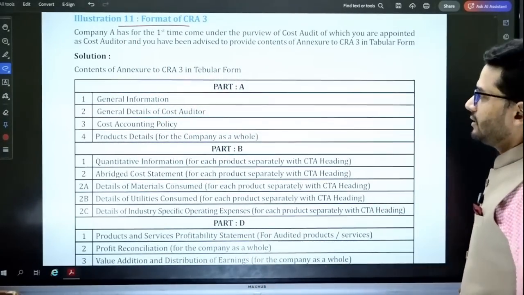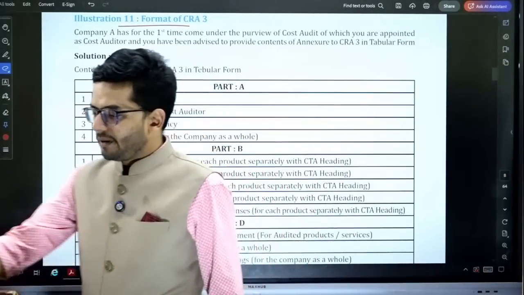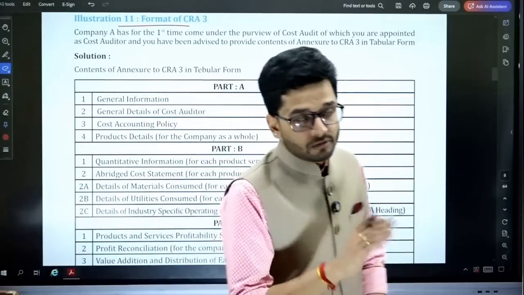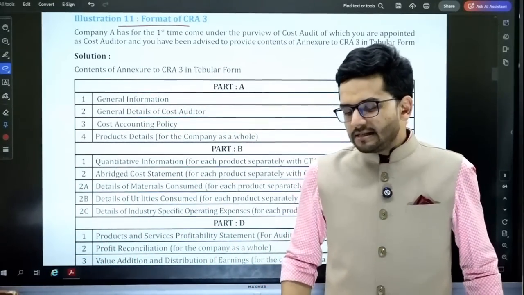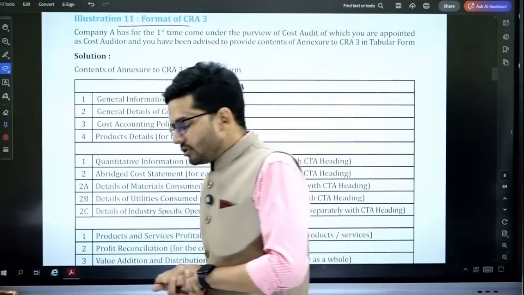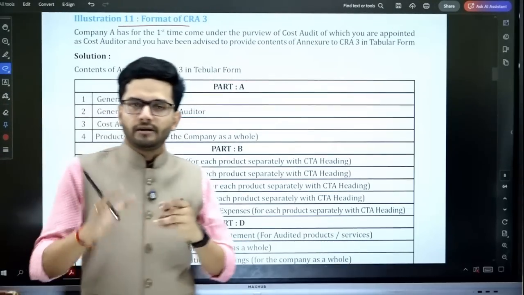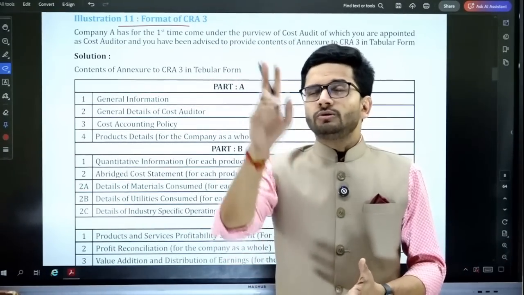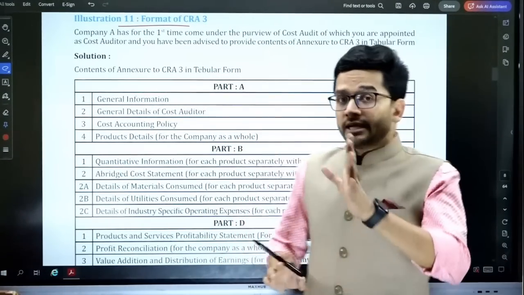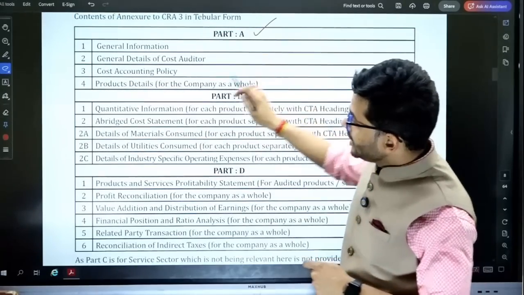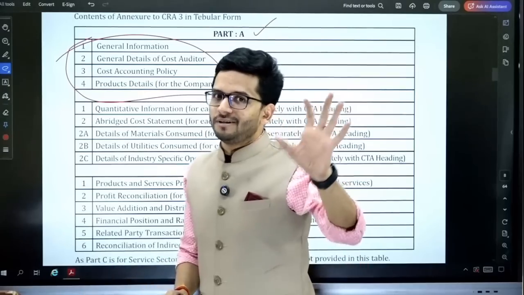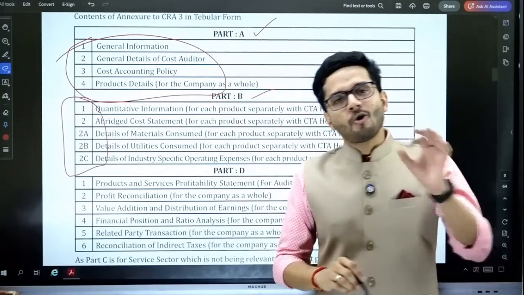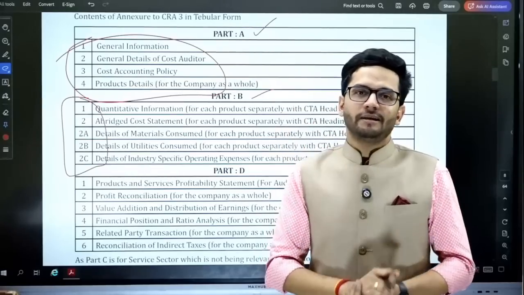In this particular illustration, we are just discussing the format of CRA3. Form CRA3 is an annexure to the audit report. The annexure to the audit report contains parts A, B, C, D that we have discussed in great detail in our class, right? I've told you in the class also, I'm telling you now also, guys. Part A, these 4 points you should remember. Part B, these 4 points you should remember. What the contents of the annexures are, you have to remember them.